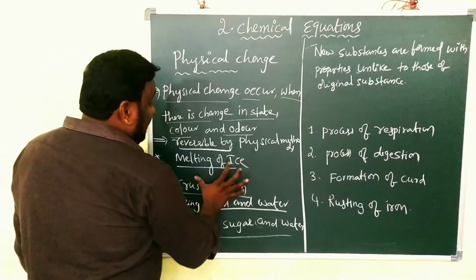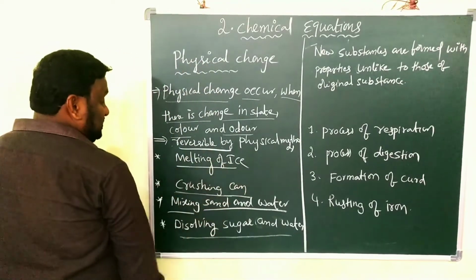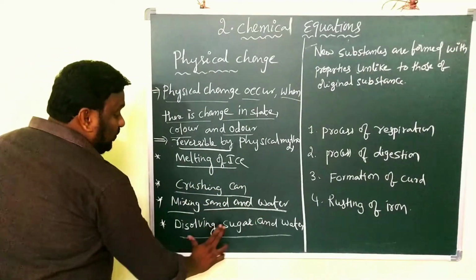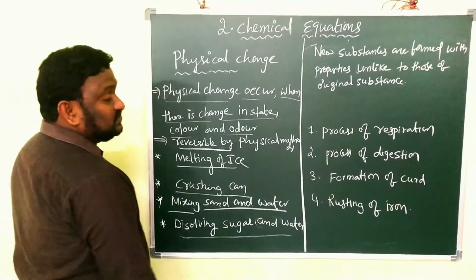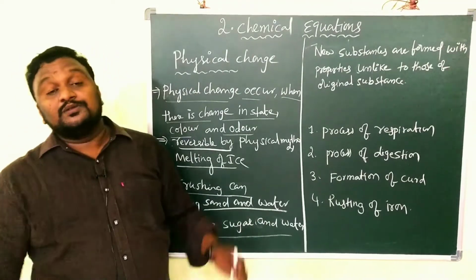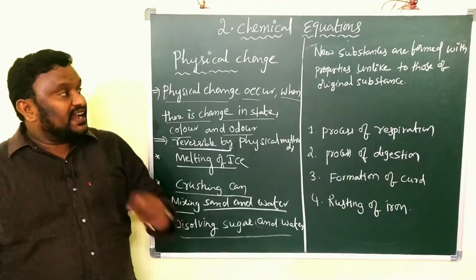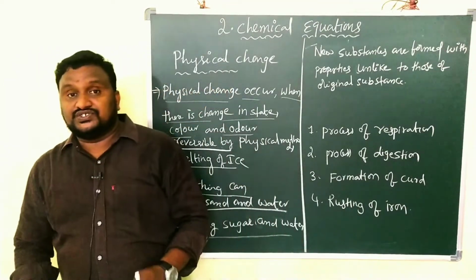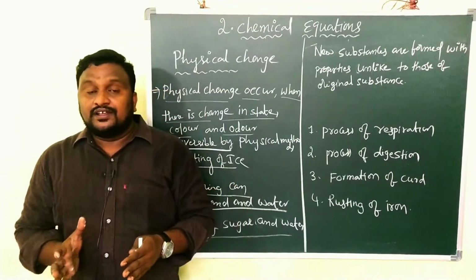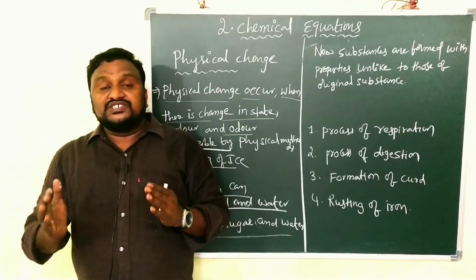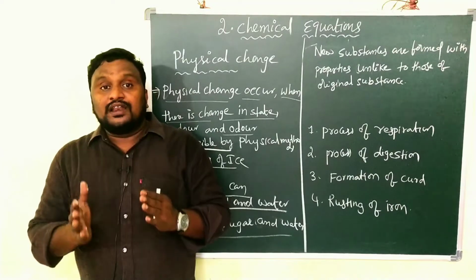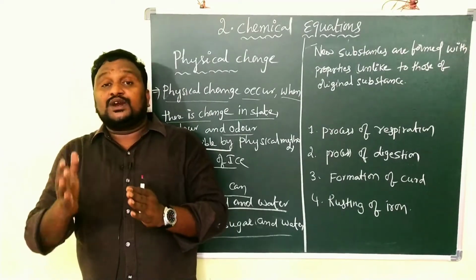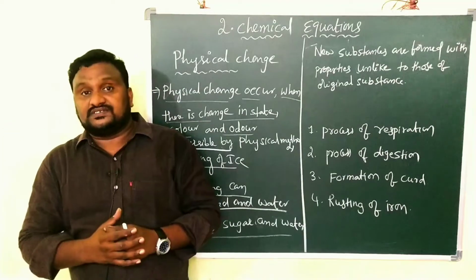And the next thing, the examples given are: melting of ice, crushing a can, mixing sand and water, and dissolving sugar in water. So children, this is simply about physical change. And next thing, children, chemical change. I already told you what that is. When a chemical reaction takes place, the substances are completely converted into new substances.